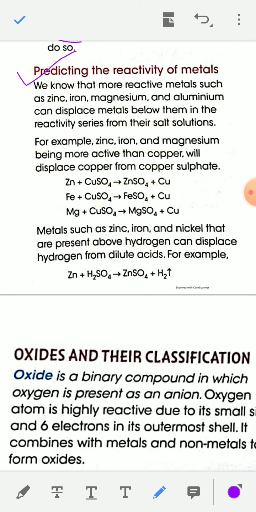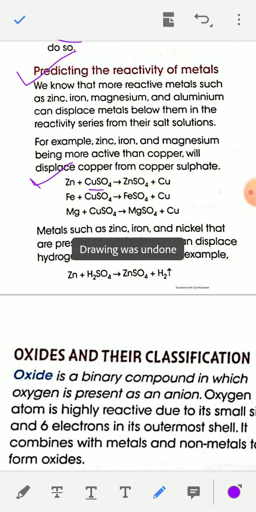As I have told before, a more reactive metal can displace a less reactive metal from its salt solution. For example, zinc can displace copper from copper sulfate, and the product will be ZnSO4 plus Cu. This is because zinc is more reactive than copper.